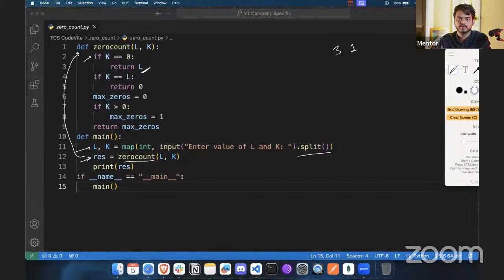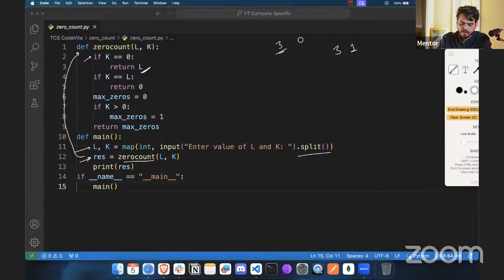So that many possibilities. For example, let's say we are given 3 and 0. What is the longest consecutive run we can have? It is possible that there is no 1 present in the binary string at all. So we can directly give the length of that string as the answer.